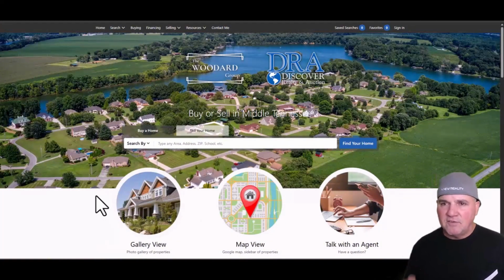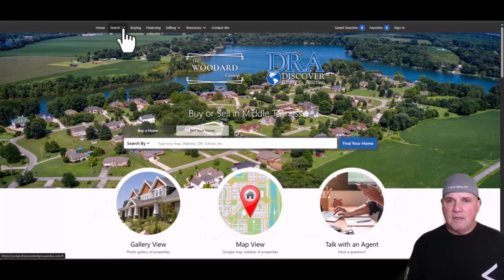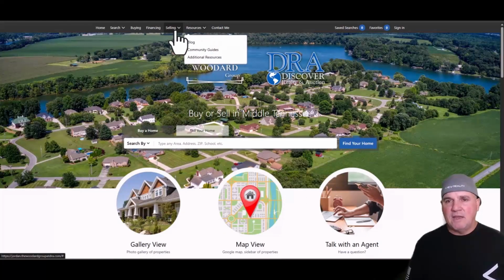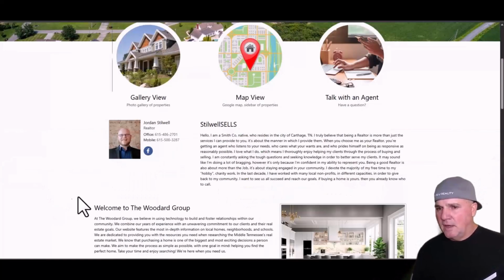But this is something that a lot of people are not doing. And then we can look in, see if they have a team. I don't see any other people on this. It's just his website, the Woodard Group, and it has him individually. So that would be the way to go after these.